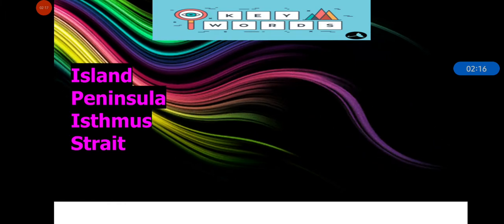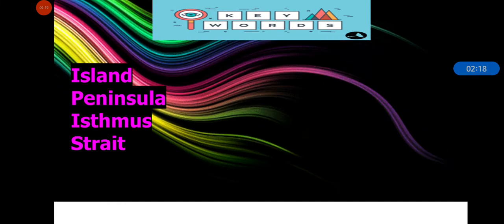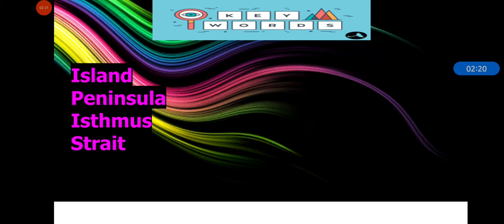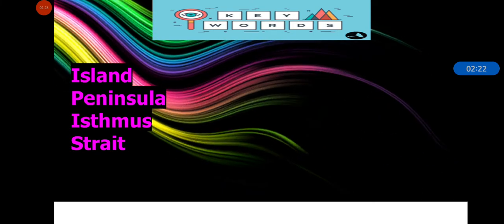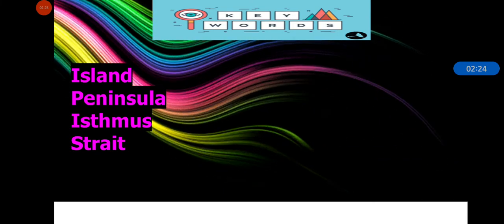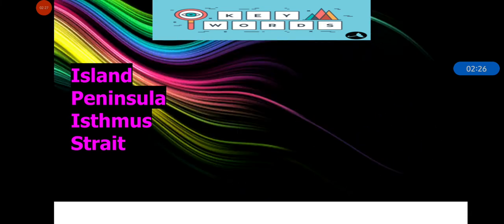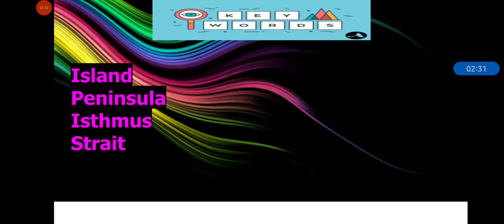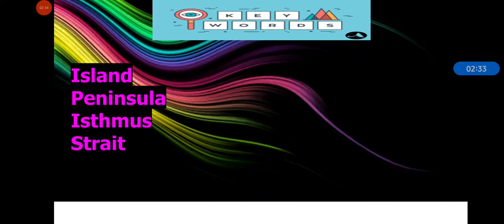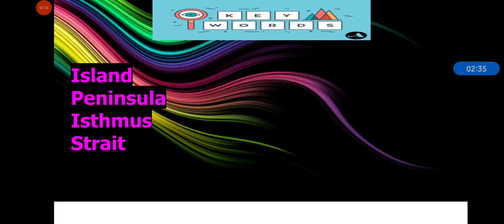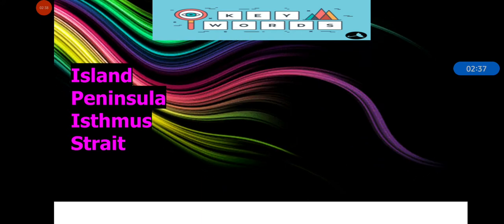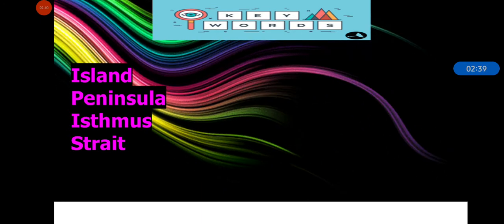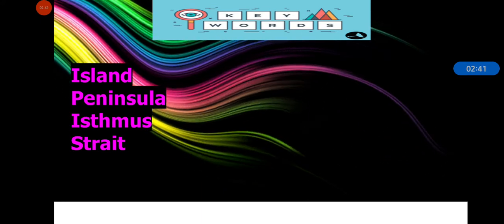And similarly, strait is a thin ribbon of water. Okay, thin strip of water that connects two larger bodies of water. Isthmus is strip of land that connects two land parts and strait is thin ribbon of water that connects two large water bodies.